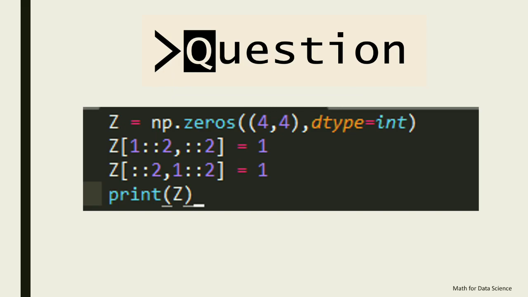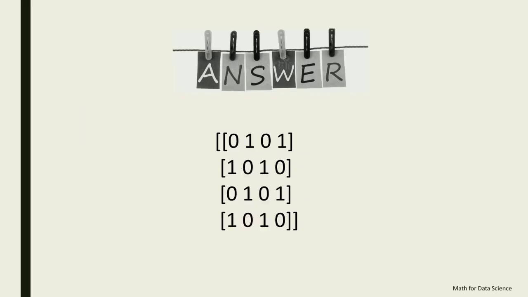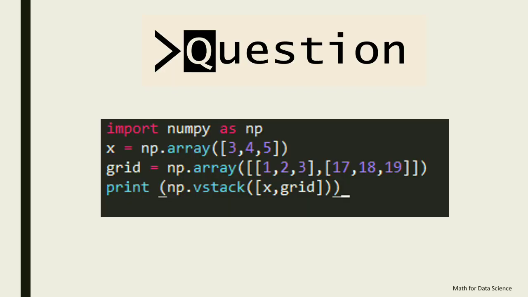Time's up. And the answer to this is the matrix that is printed. That is a checkboard matrix. This is the way how we are printing a checkboard matrix. For example, if visually also you need to make a checkbox, then whenever you get a 0, you can put a white card, and in case of 1, you can put a black card, and so it will be a checkbox. Let's move to the next question.